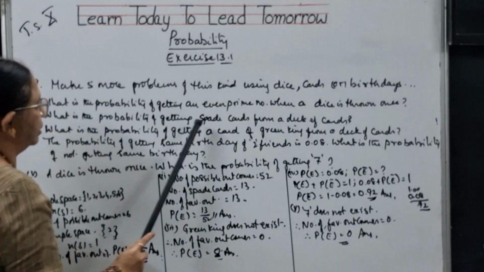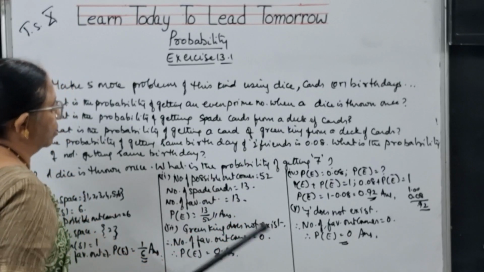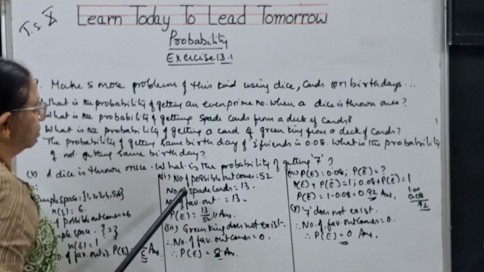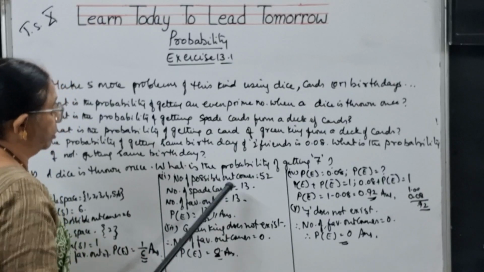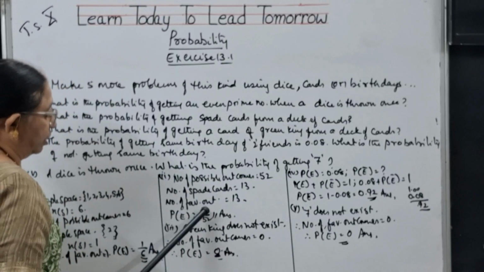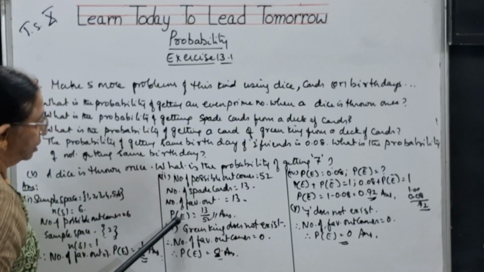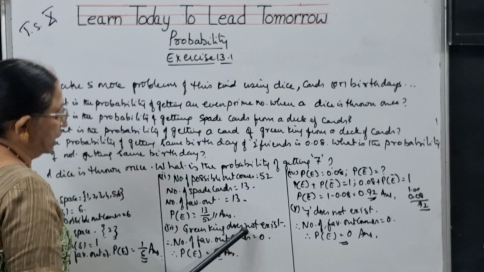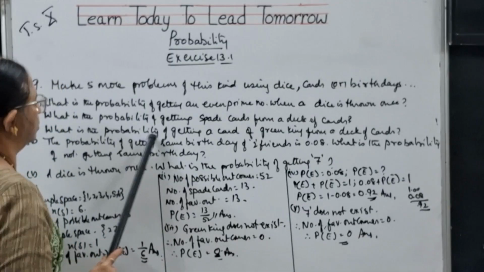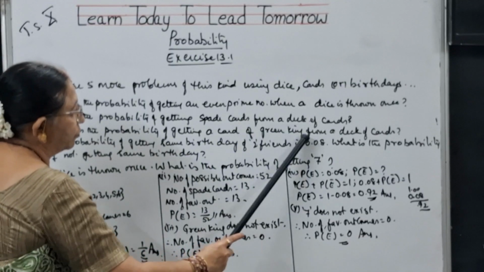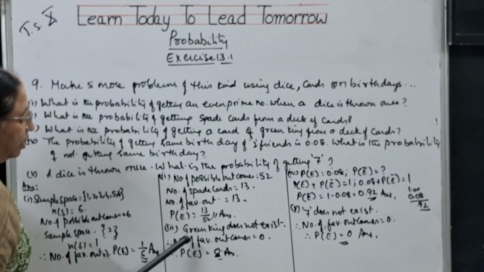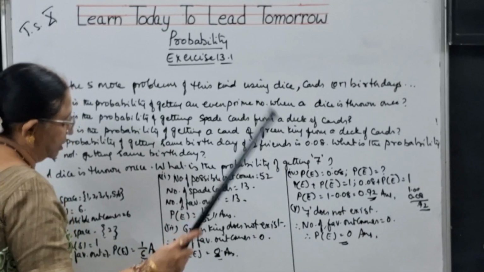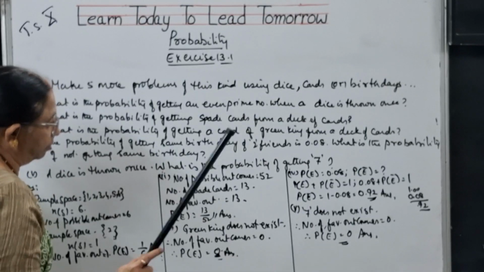Next, what is the probability of getting a spade from a deck of cards? The number of possible outcomes is 52 because there are 52 cards. The number of spade cards is 13. So the number of favorable outcomes is 13. So P of E is 13 by 52. That is the answer. Third one, green king. You need to find the probability of getting a card of green king from a deck of cards. Green king does not exist. So the number of favorable outcomes is 0. So P of E is also 0.